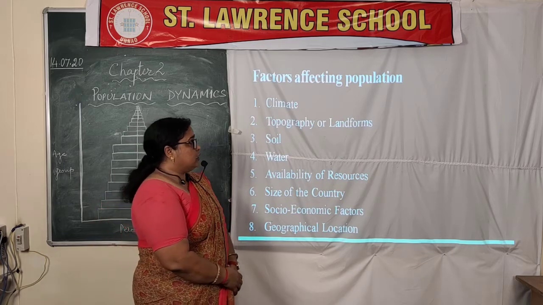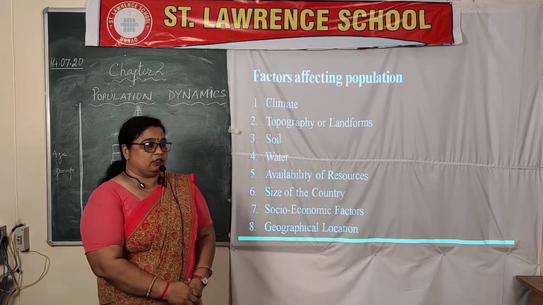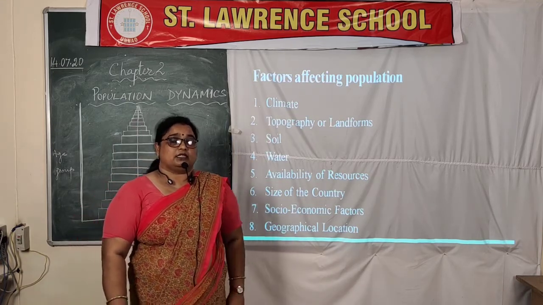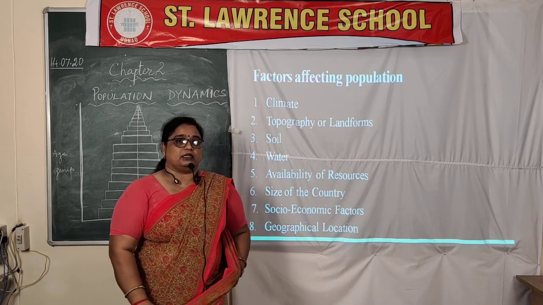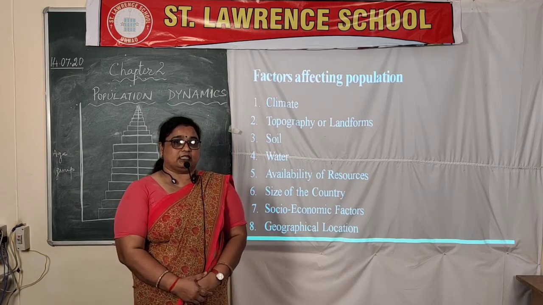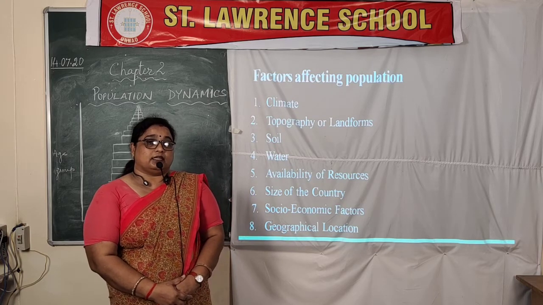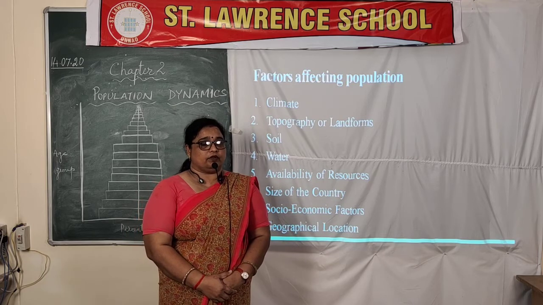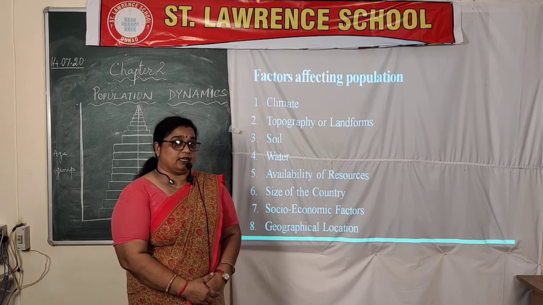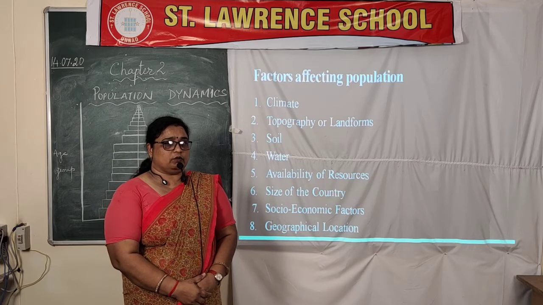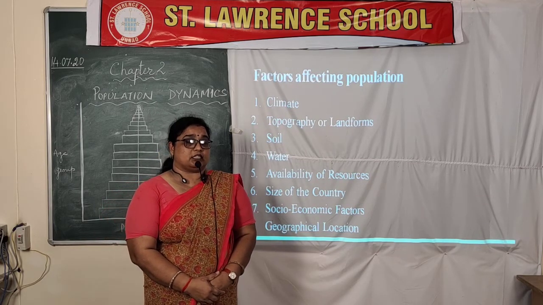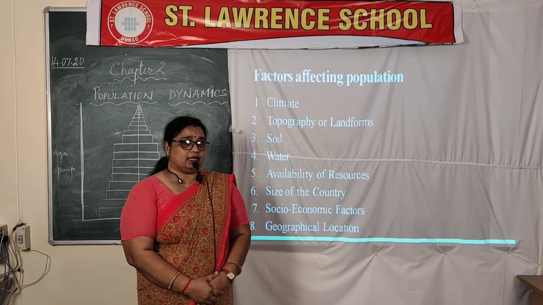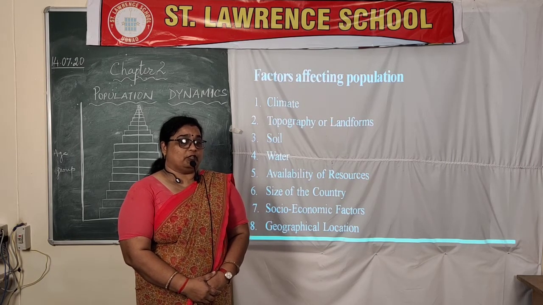Now let's start today, and today we are going to start with the factors affecting the population. Children, you must have listened that in certain regions of the world there is a very highly populated area, somewhere it is moderately populated, somewhere the area is sparsely populated, or some places are uninhabited, means no population is there.